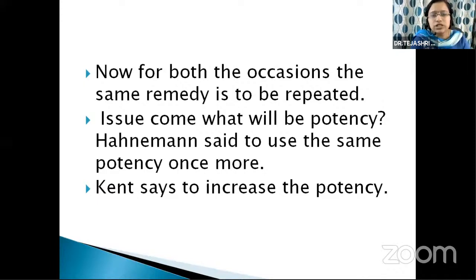Kent says to increase the potency. We have already seen in Kent's philosophy about the octaves of potencies. It means we have to increase the potency, because the previous potency's action gets exhausted. That's why we have to repeat with the next potency next time.